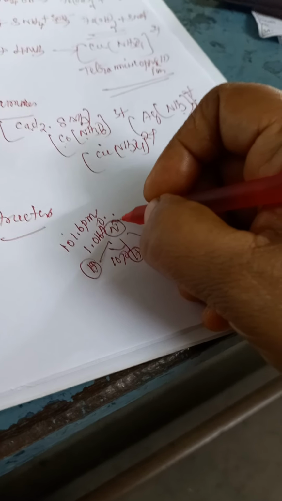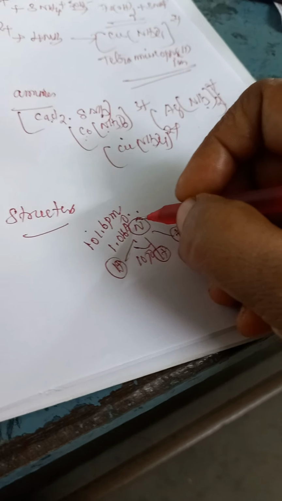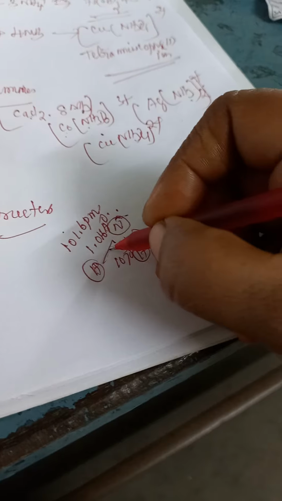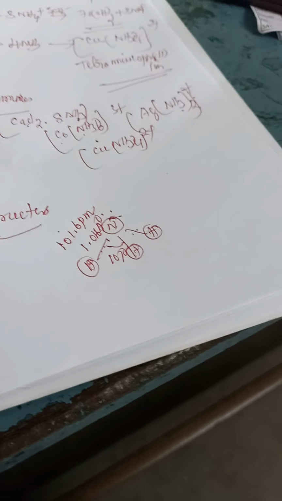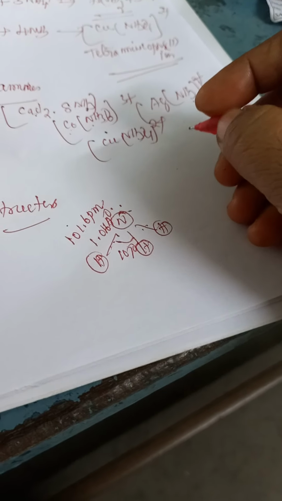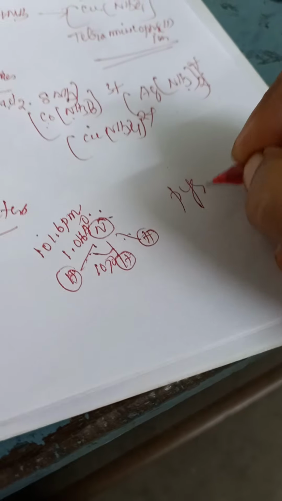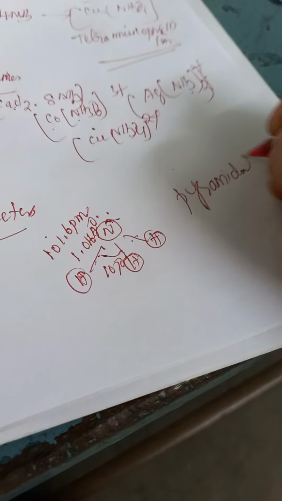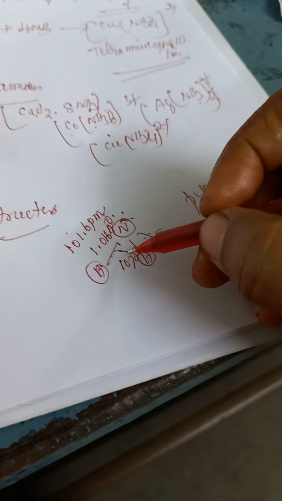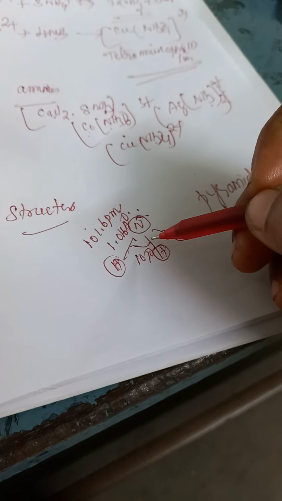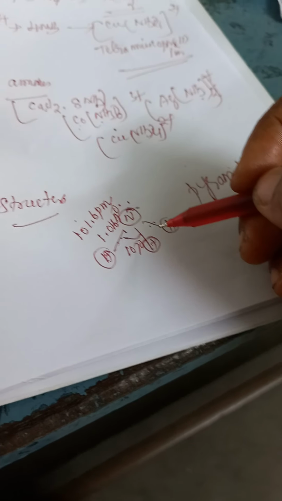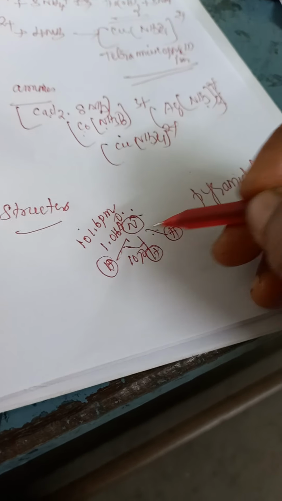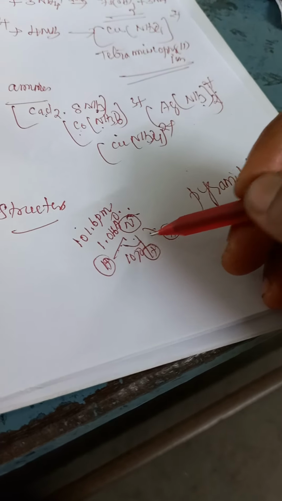So there is one lone pair and 3 bond pairs. With one lone pair and 3 bond pairs of electrons, it forms a pyramidal shape. It seems to be tetrahedral, but due to lone pair-bond pair repulsion, it gets a pyramidal shape with a bond angle of 107 degrees.